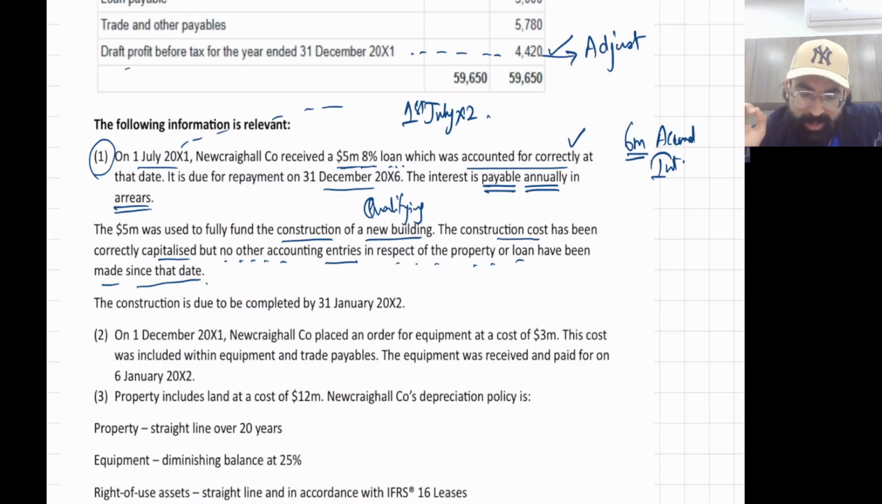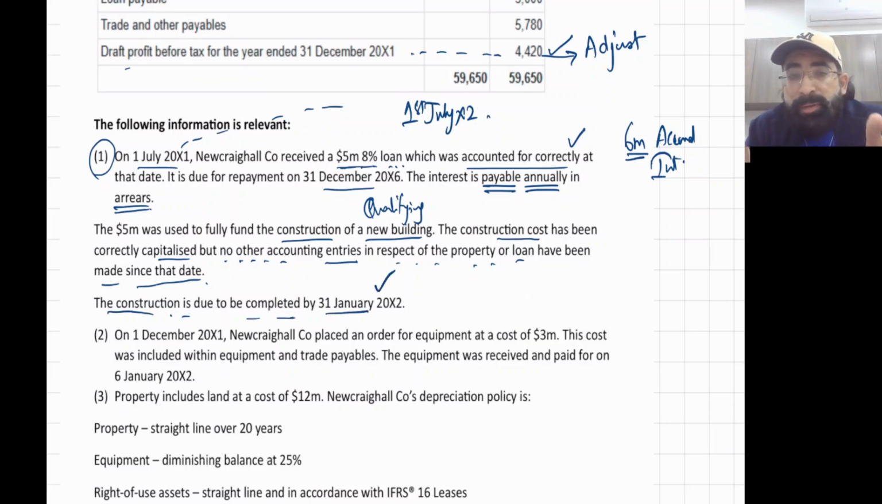So it means they have not made any entry for capitalization of borrowing cost. You know, capitalization means this loan interest of 6 months will be recorded as an asset. Okay, capitalization means asset. The construction is due to be completed by 30.